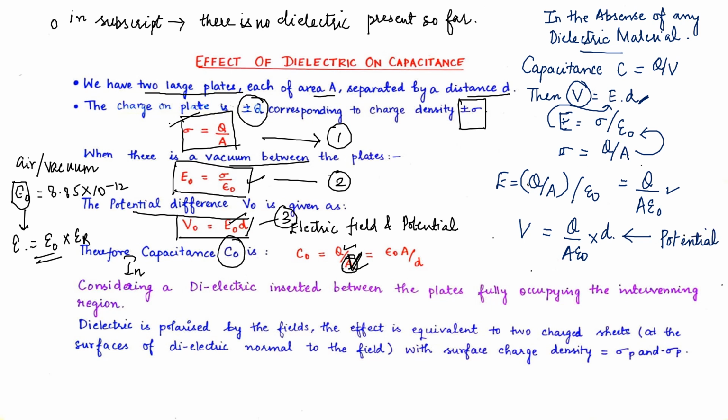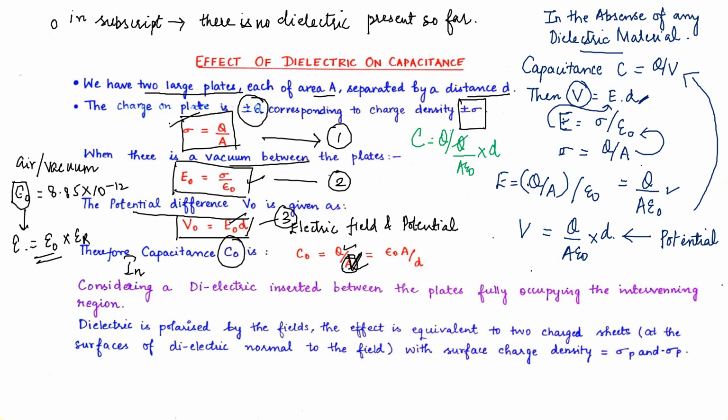Now this value of potential will be substituted into this equation to find the capacitance. See, I am writing here C equals Q upon A epsilon naught into D.